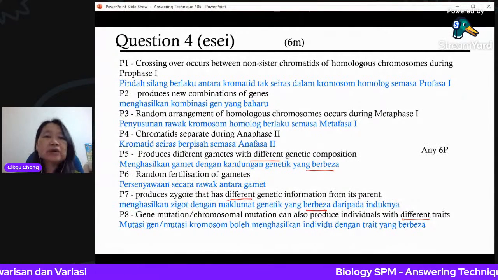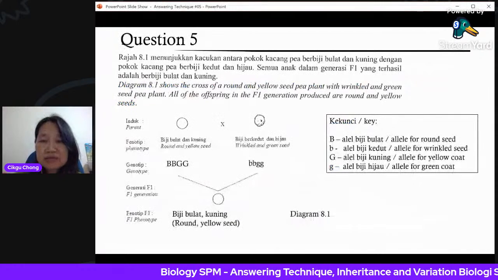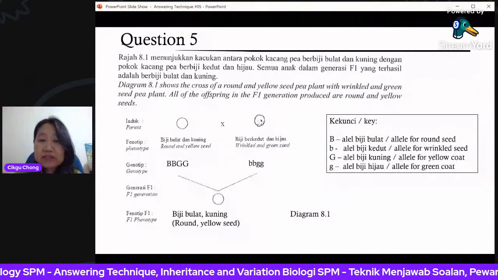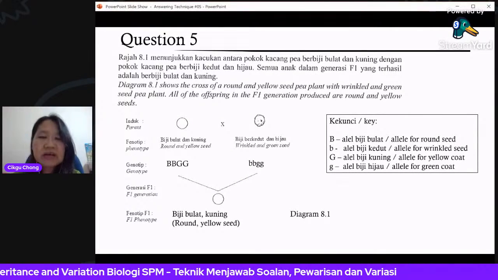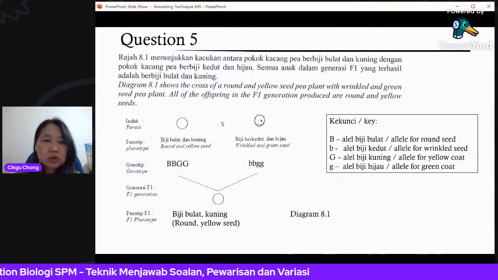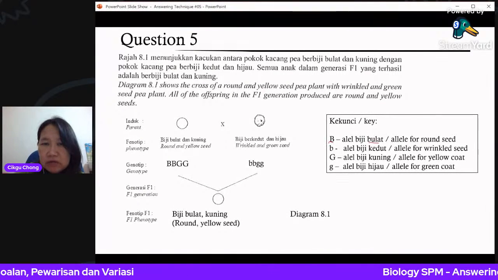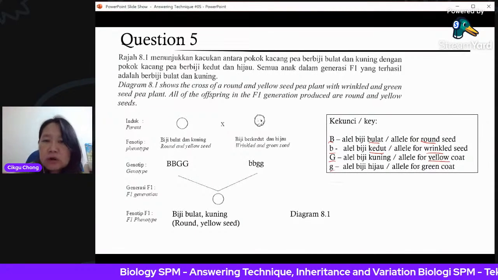Next, any 6 points. Next one, question 5. This is on pea plant. This is a simple dihybrid crossing, inheritance. Capital B is for bulat, round, and small b is for wrinkled. And capital G is for yellow, small g is for green.